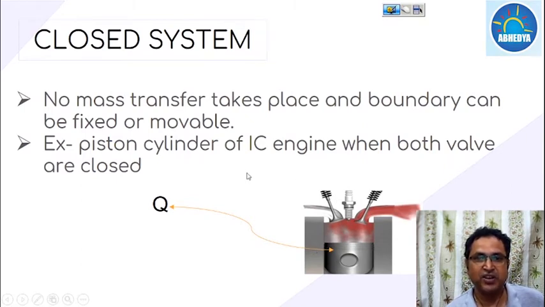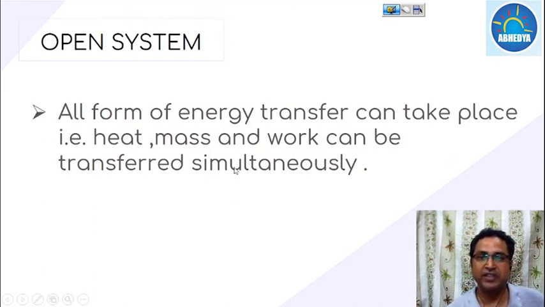Now the next one is the open system. When the energy transfer takes place by means of heat, mass and work, then it is known as an open system, meaning the mass transfer also takes place. All the engineering devices, whatever the type, work on the basis of an open system, whether it is a turbine, compressor, nozzle, or diffuser.